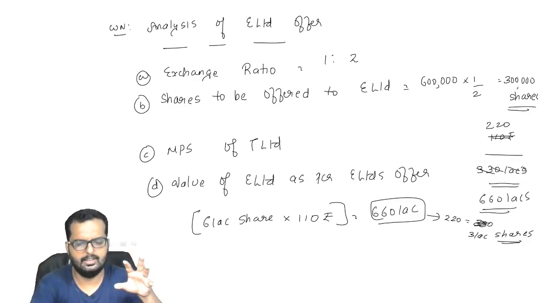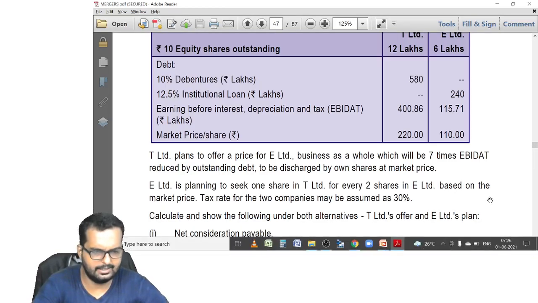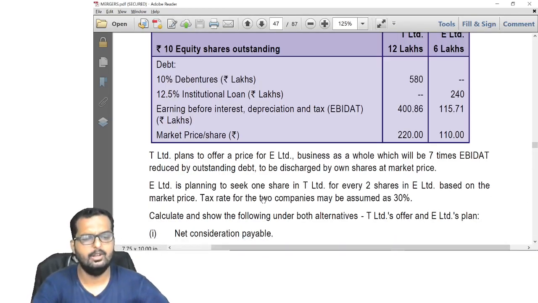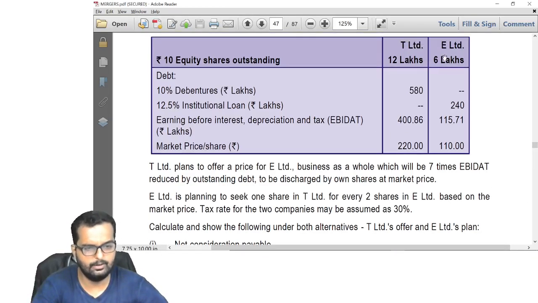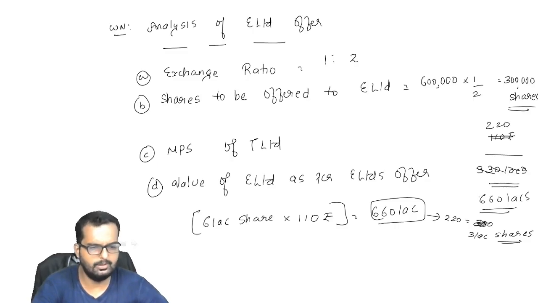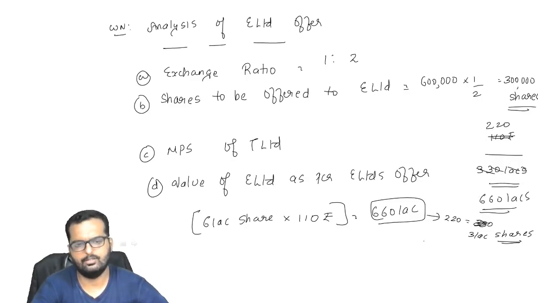So 6 lakh shares into 220. This sentence created confusion based on market price. So market price means market price of E for 6 lakh shares. Total value is 660 lakhs, but the shares they are going to offer is how much? 3 lakh shares for this thing.